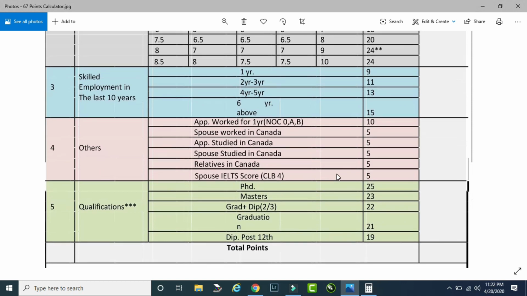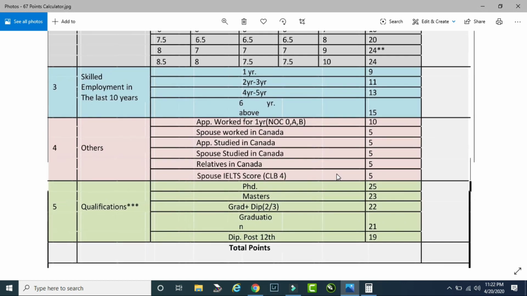Let's move ahead. Now we have another option which states others. It means that the first thing, the applicant worked for 1 year in an NOC, which is National Occupation Classification, occupation, but it has to be in Canada. Your 1 year of working experience has to be in Canada. Next comes your spouse worked in Canada. If your spouse has worked in Canada, you would get 5 points for that.